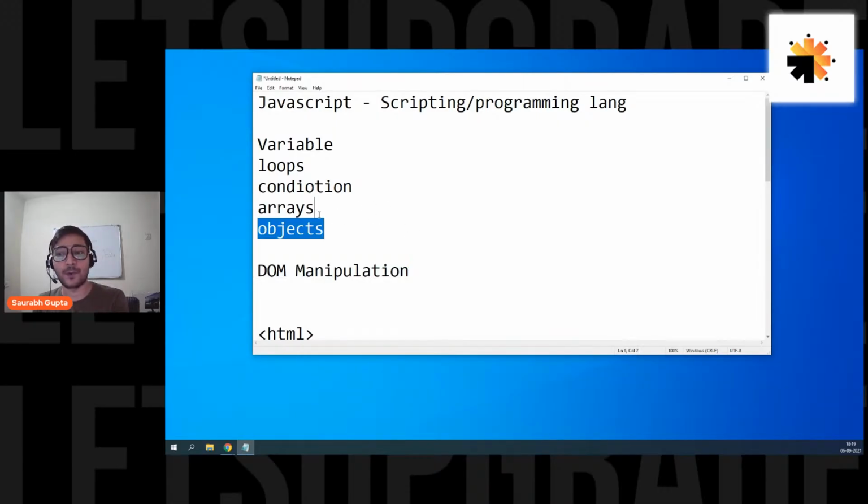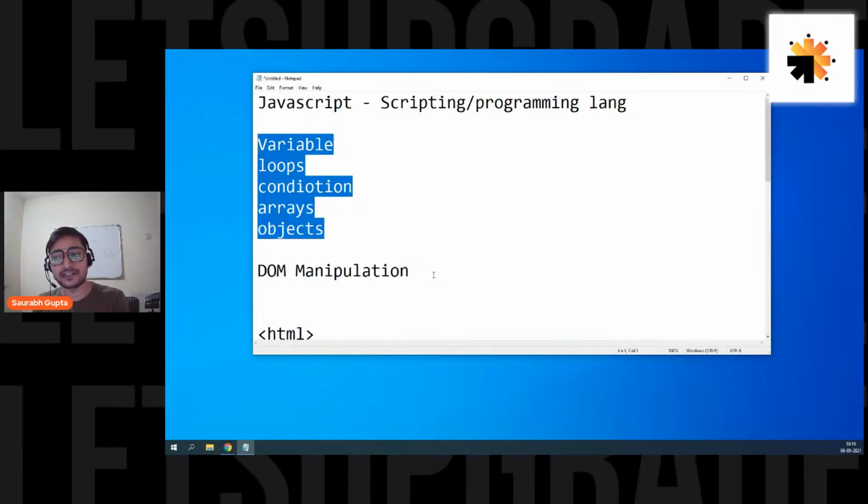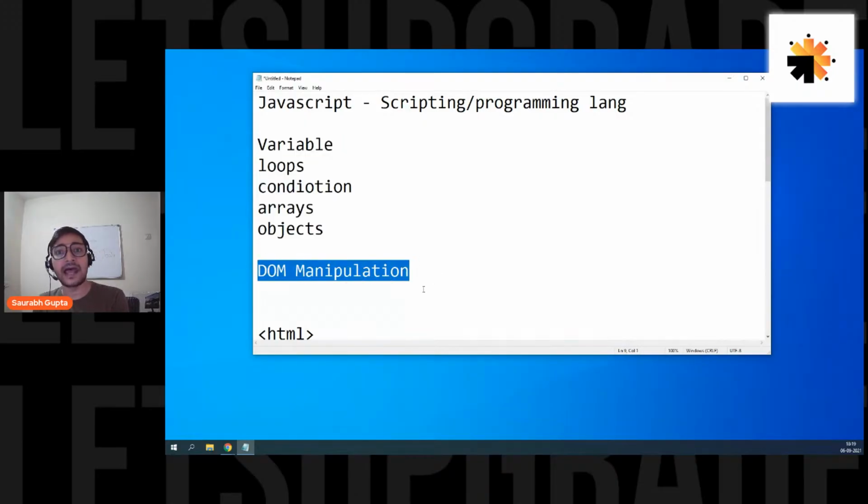So JavaScript supports all this, and also JavaScript helps you to perform DOM manipulation. And this DOM manipulation thing is not done by any other language. That's why there is no competition to JavaScript in this scenario, and JavaScript comes on top whenever you talk about web manipulation or DOM manipulation. Whenever you're working with websites, there is no other language that does this thing. Is that clear, everyone? So I really hope we are clear with this.